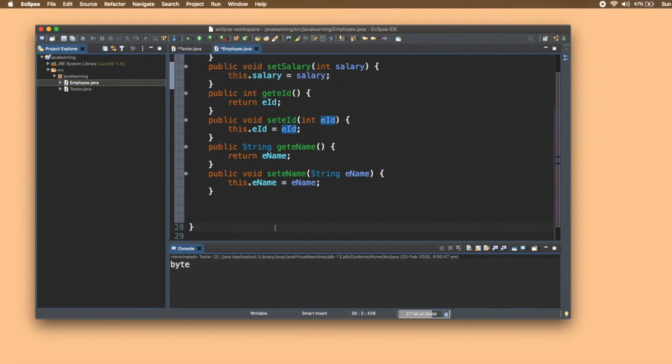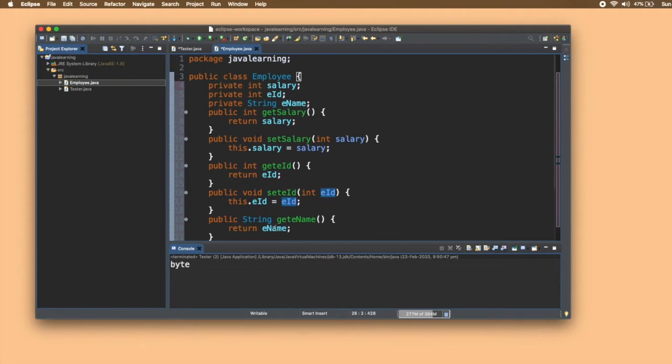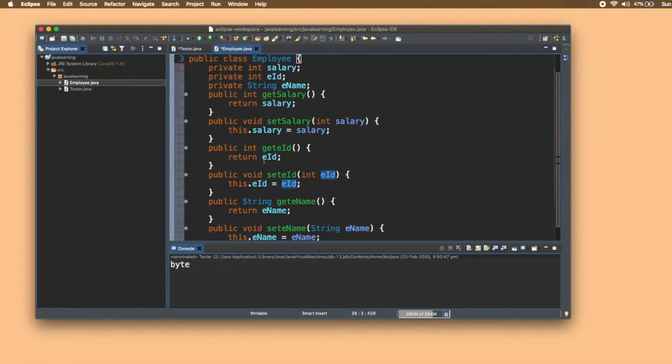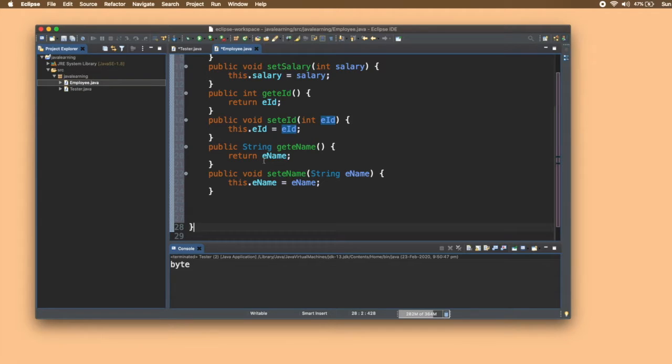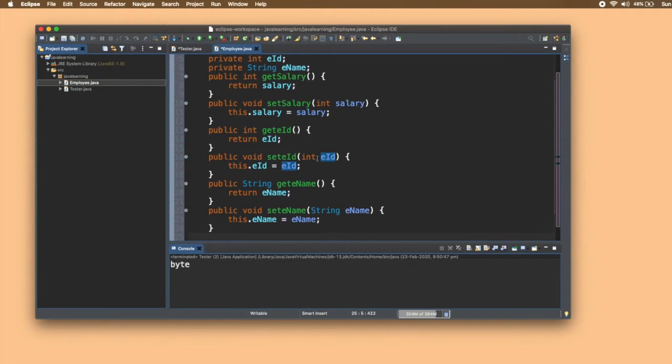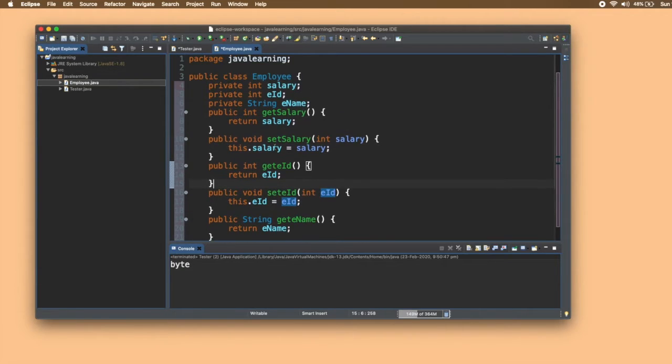Now let's understand what this is. This acts as a pointer which is pointing to the current object reference. That is, suppose we created 2 or 3 objects for this class. Now this will make sure that for the particular object from which you are calling this function, for the same object only the value is passed. So when this code is compiled, the compiler automatically converts this into the reference of the object from which the function is being called. So let's understand this.